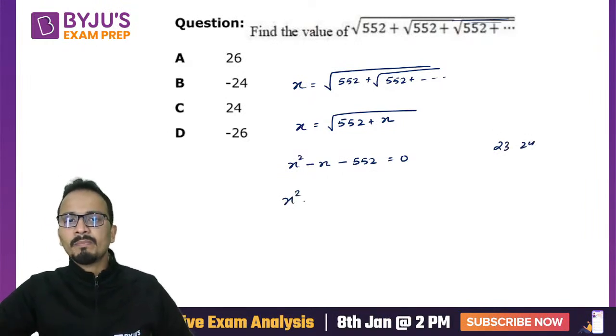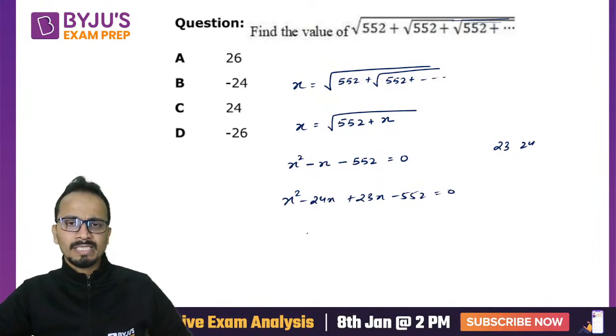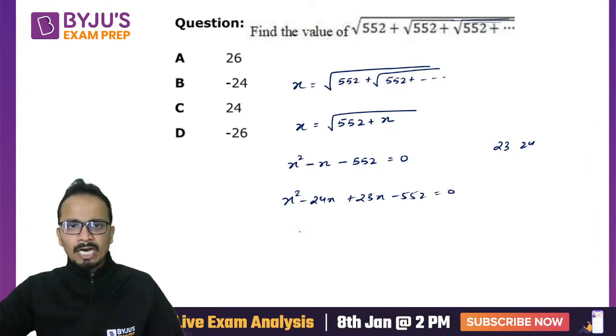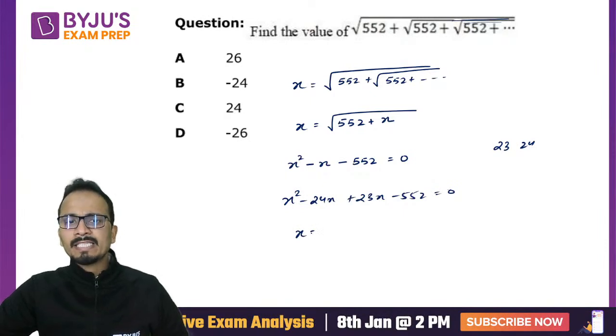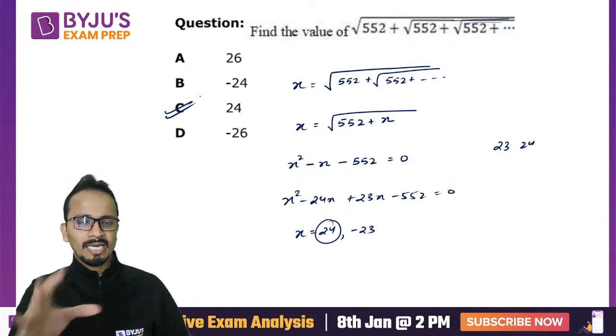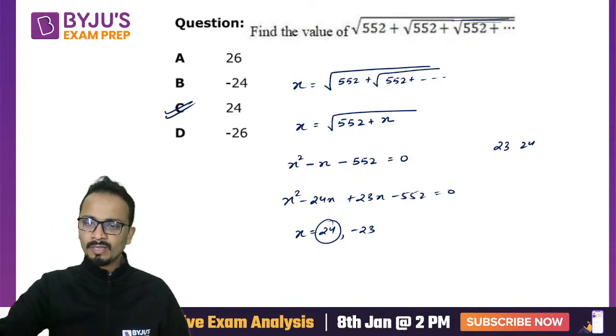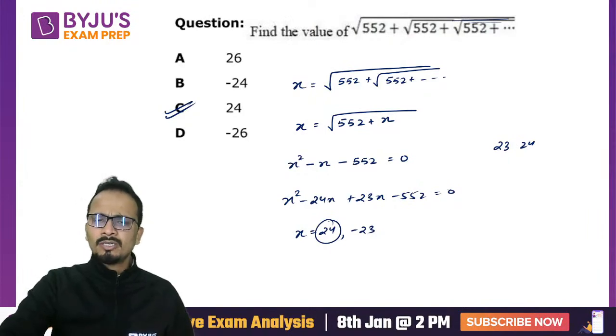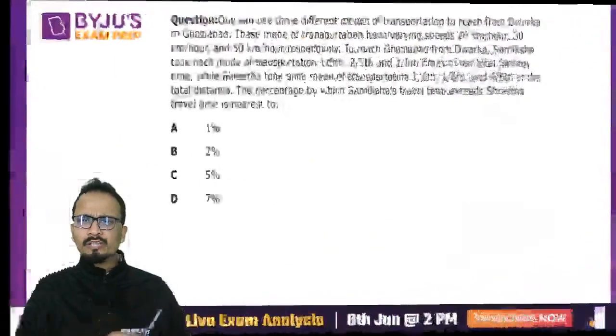So x square minus 24x plus 23x minus 552 equal to 0. All right, 20 and 3, right. Now, solving this, you will get x as either 24 or minus 23. So I'll consider the positive value of x, and that will be equal to plus 24, and that is the answer for this question. Okay, not spending a lot of time because this is easy and I am sure almost all of you would have solved this one.